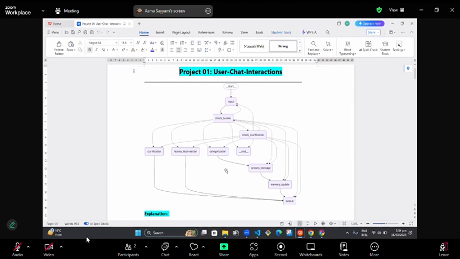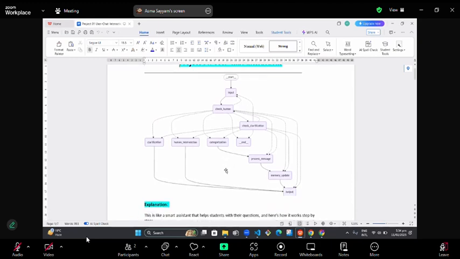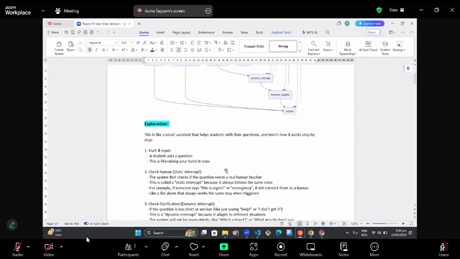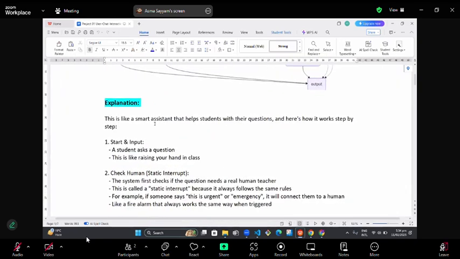Let's understand what these parts mean and how our chatbot will be working. It's a smart assistant that helps students with their questions, answering their questions for the subjects of English, maths, and science.